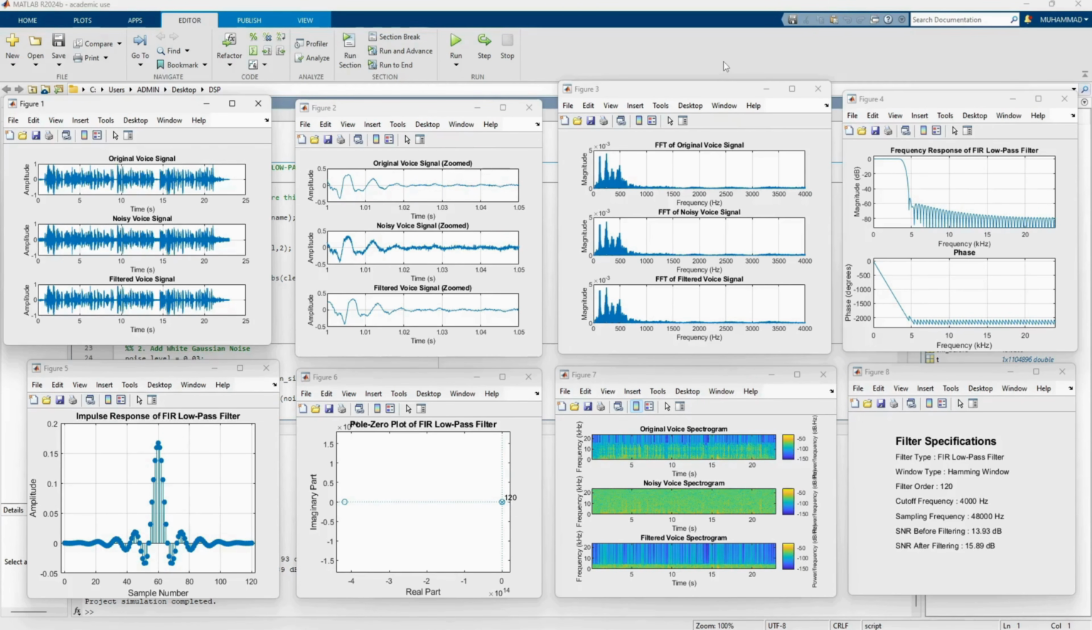Then figure 7, the spectrogram shows that the background noise is reduced after filtering while the speech components remain visible. And lastly we have figure 8, where the SNR increased from 13.93 dB to 15.89 dB, proving that the filter successfully improved the audio quality. I think that's all. Thank you.